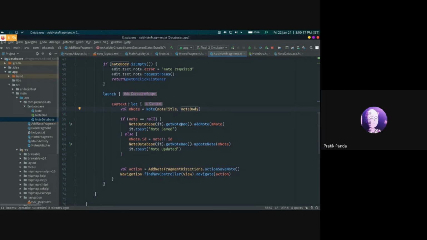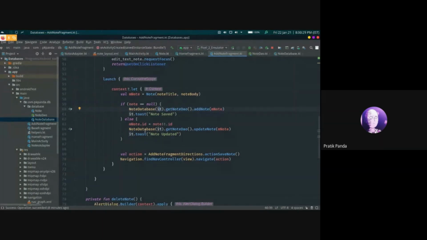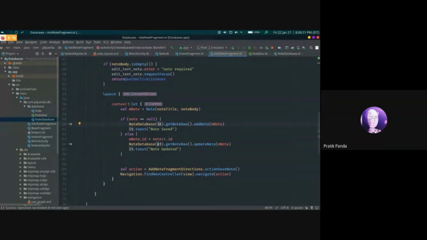We get the data access object from the node database by passing the constructor, and then we pass the node into the add node function so that it saves the node. Or else, if there is an error, it gets overridden. If the title matches once more, the data is overwritten.